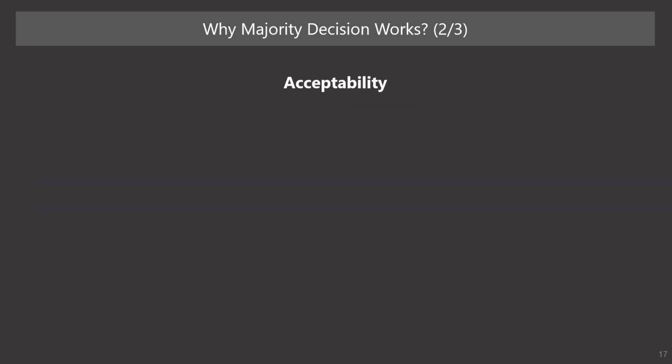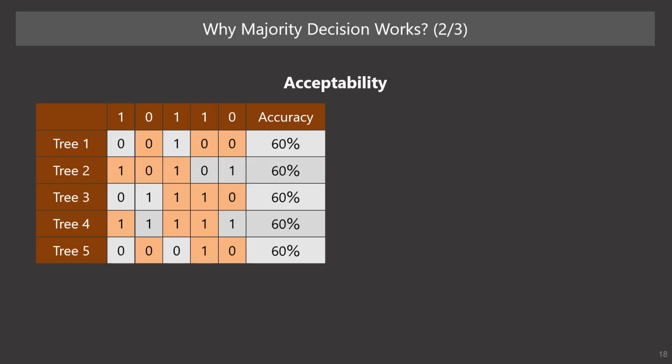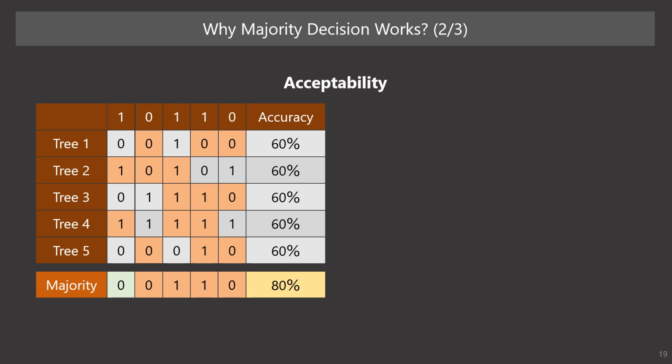Next, let's look at the second condition, acceptability. Suppose the first condition, diversity, is already met. That is, each tree gives a different set of answers. Let's look at a case where we have diverse trees, all of which have 60% accuracy rate. In this case, if we take the majority decision, the accuracy rate becomes 80%. It is better than each single tree's accuracy rate.